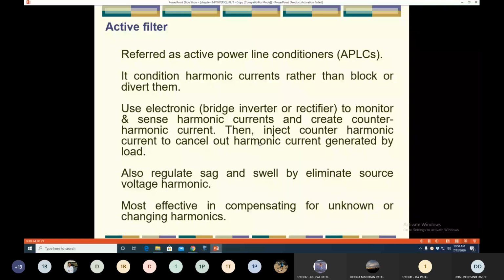Sometimes they also provide protection against voltage sag and voltage swell. So this is the main advantage, that the active filter provides filtering in dynamic conditions. Whatever harmonics are present on the load side, they provide protection against all the harmonics.